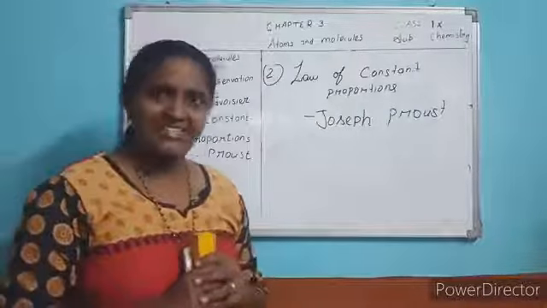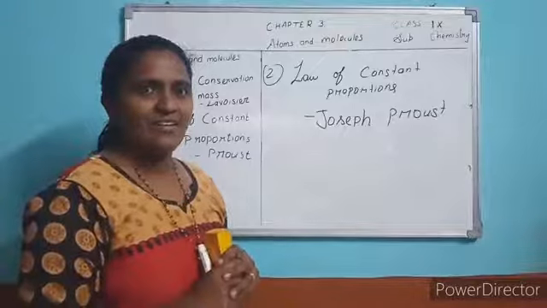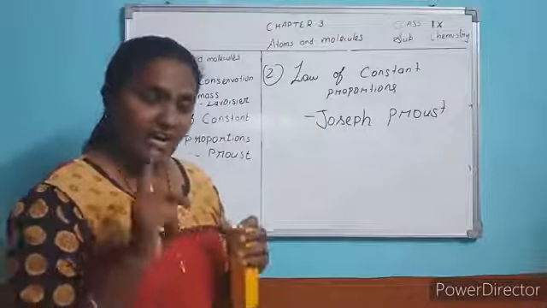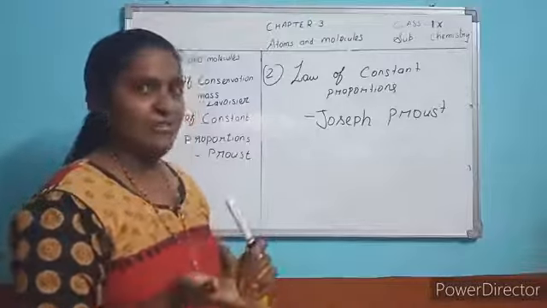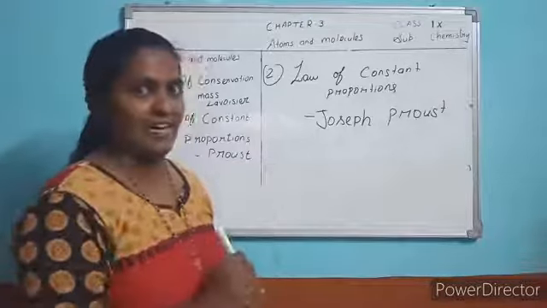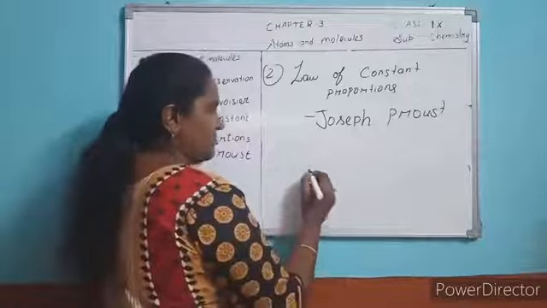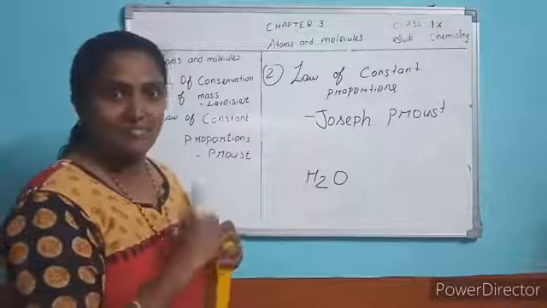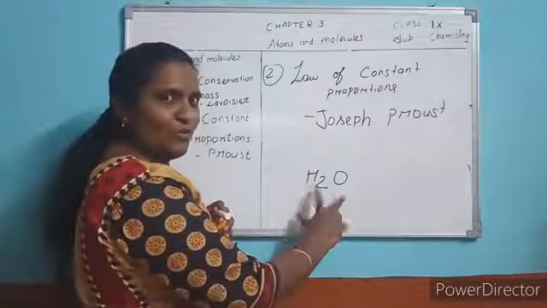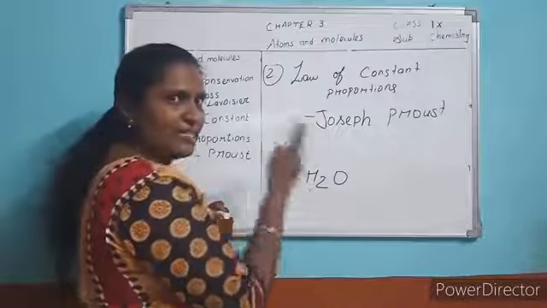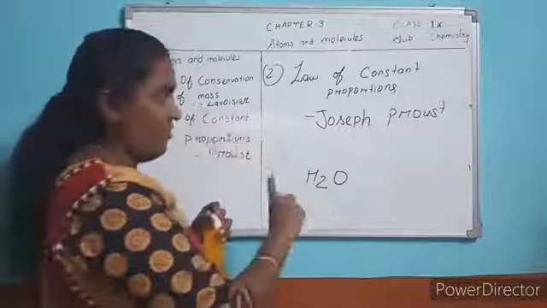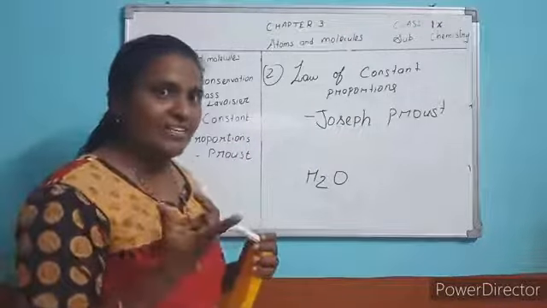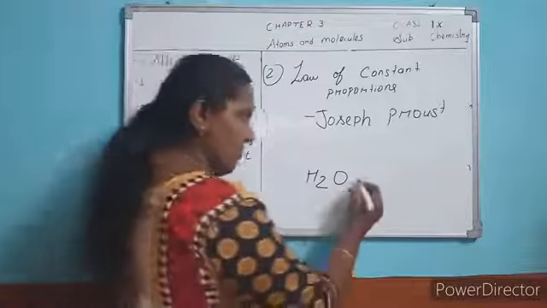This law states that the mass of the constituent elements... I will tell you with an example, then I will tell you the definition. First I will explain with the example. Take the example of water. Water is a compound because this molecule consists of more than one kind of atom. One is hydrogen, the other one is oxygen. So more than one kind of atom, then we can say it is a compound.